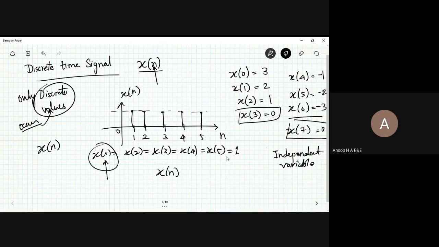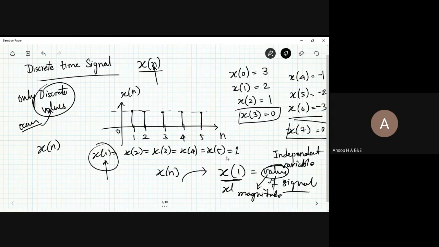The value of that signal, x of 1, is the magnitude of the signal, the indication you give there, and it is represented as the magnitude of that signal, x of 1 equals 1. So this is how you can represent a discrete time signal.